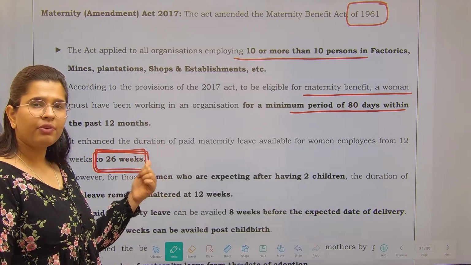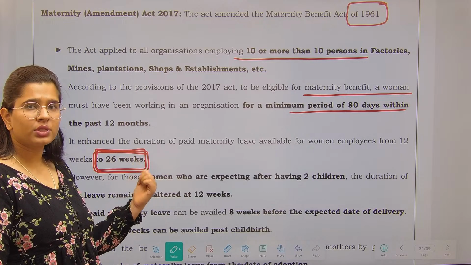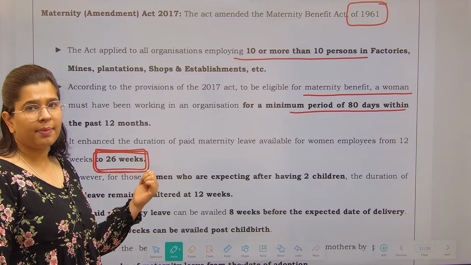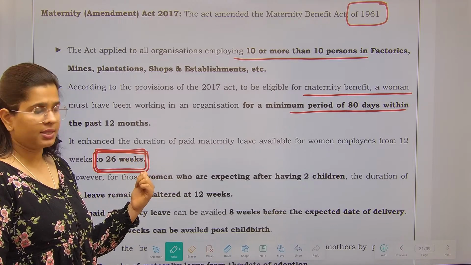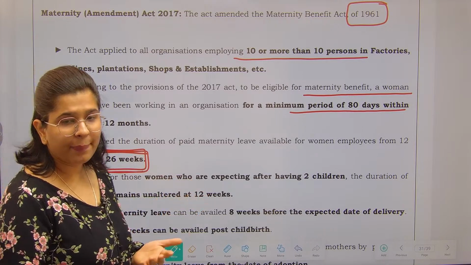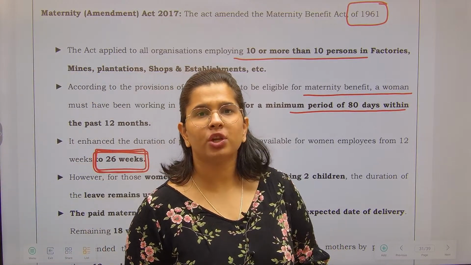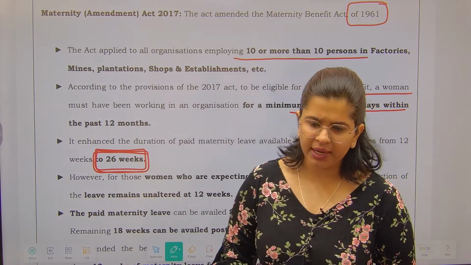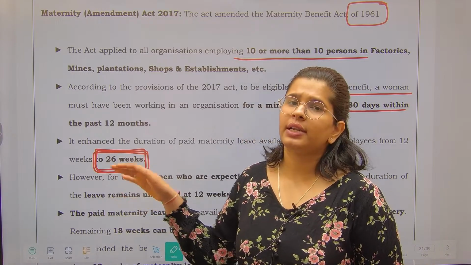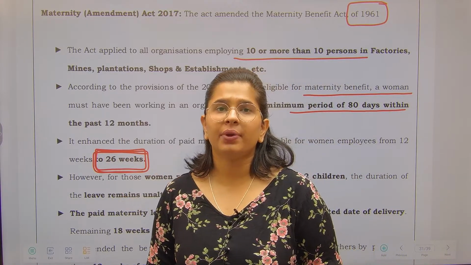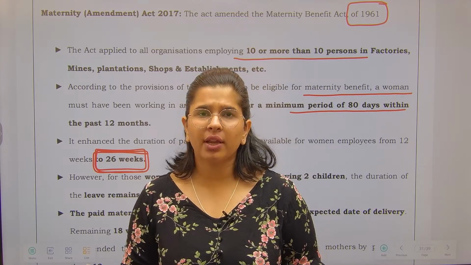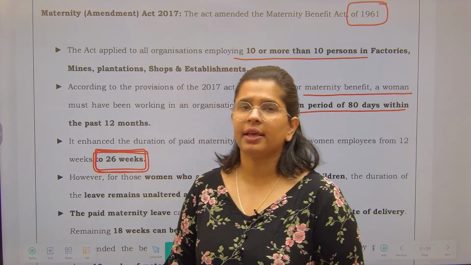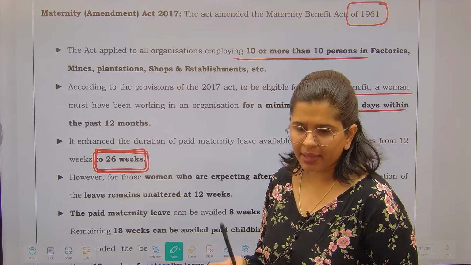Obviously, it is important for women, but at the same time, it is imposing an obligation on the employer to employ women and then grant them a leave of 26 weeks, right? 26 weeks, that is also a paid leave. So that creates a financial burden on them, and as per newspaper reports, this is also a leading cause why employers do not prefer hiring women. That is wrong on so many fronts, but let's not discuss it. It is a debatable topic, right? There are always two sides of the coin, but it can be managed.